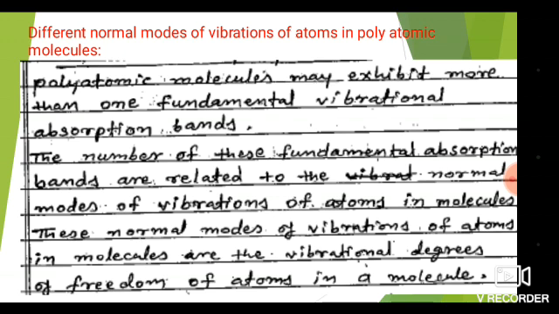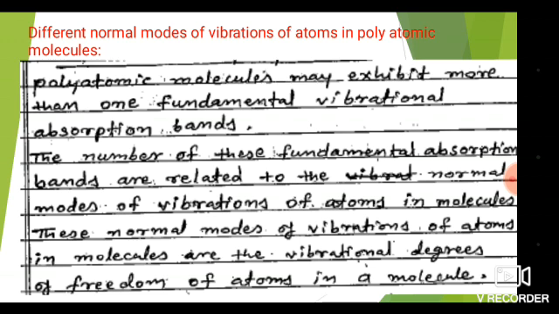So how the molecule vibrates after it interacts with the IR radiation, how many types of vibration the molecule exhibits, depending upon that we will get the absorption bands.